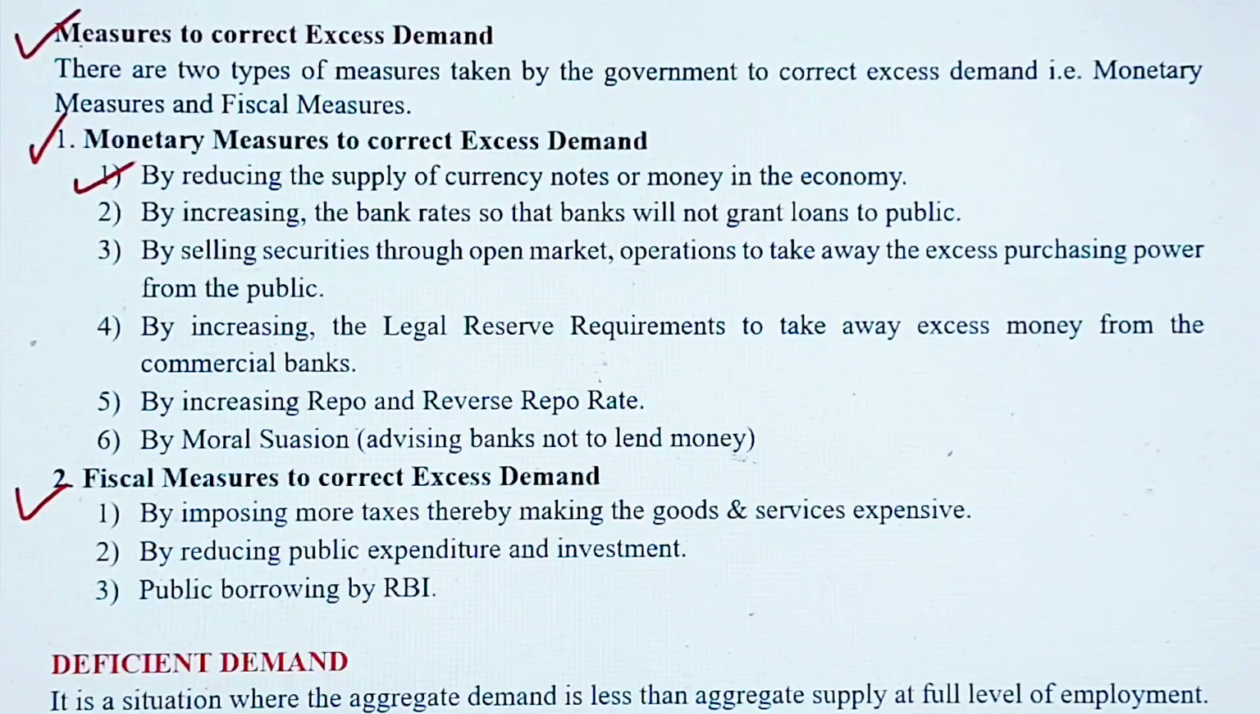The first point is that by reducing the supply of currency notes in the country, the government can control excess demand. It is simple: if the government controls the money supply, the people will have less and less money, and that leads to lesser demand. The second point is by increasing the bank rates, so that the banks will not be able to give more loans to the people, and as a result the public will not have that surplus money to spend. So this is one thing, currency notes and bank rates.